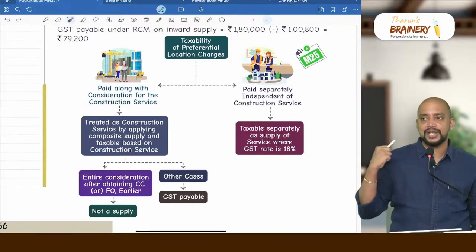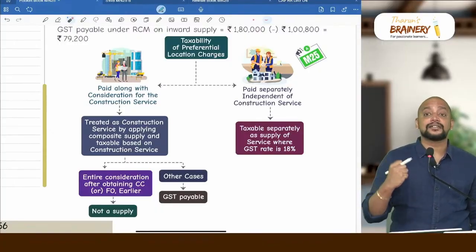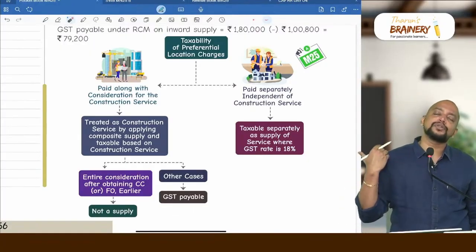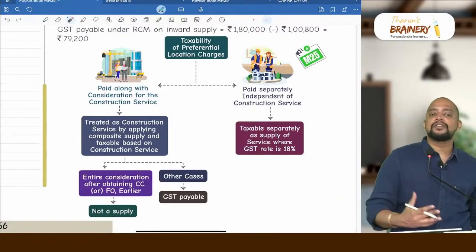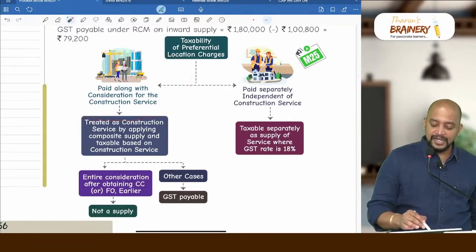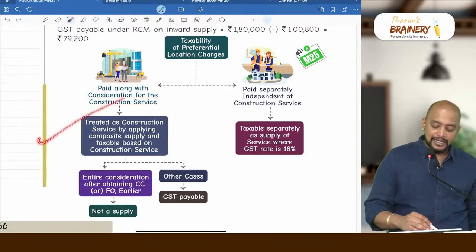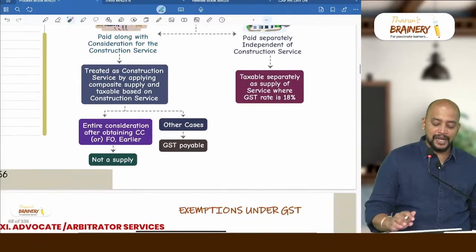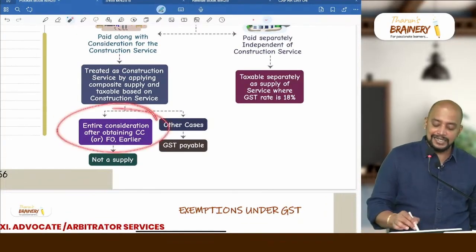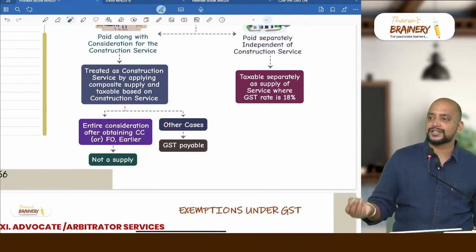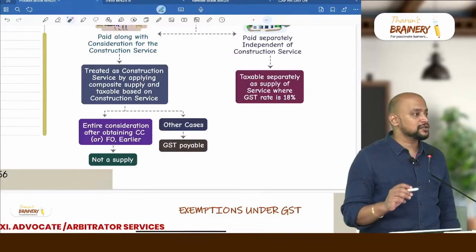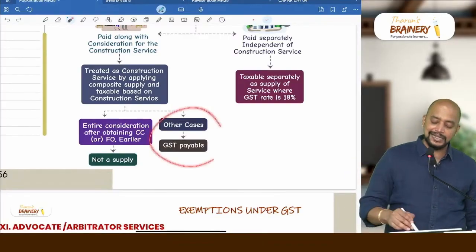These preferential location charges, if collected at the time of sale of flat, then whatever is the rate applicable to the flat will be applicable for preferential location charges also. If it is paid along with the consideration for construction service, it is treated as construction service by applying composite supply and taxable based on construction service. If entire consideration is received after obtaining completion certificate, anyhow that is excluded from supply. So this preferential location charge is also not a supply. In other cases GST will be payable.